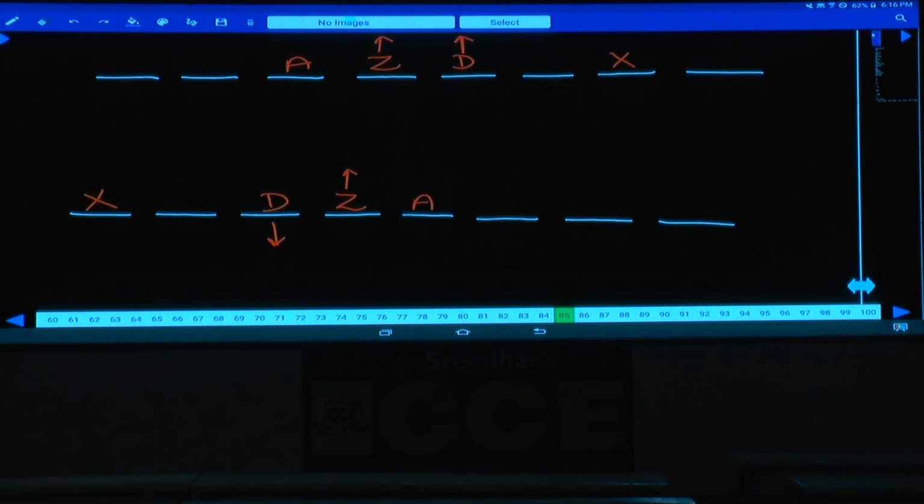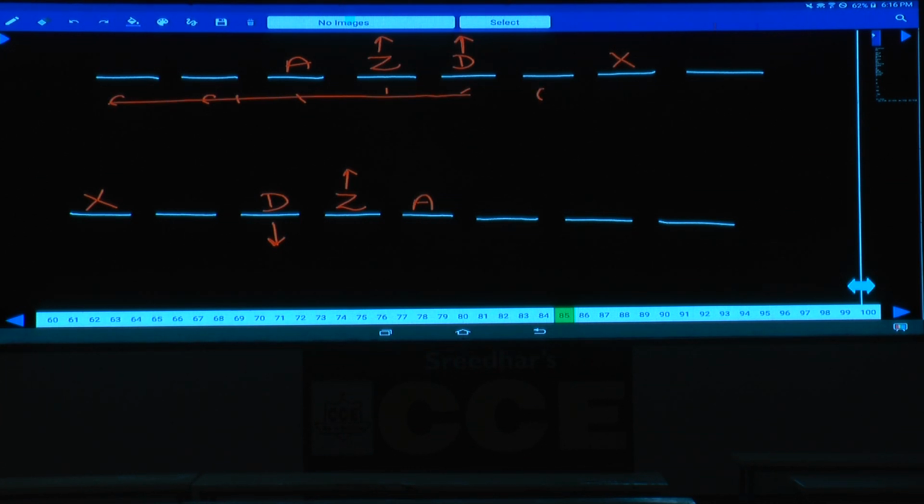Next one, C sits second to the left of W. W faces the same direction as D. Now, C is seated second to the left of W, and as of now, no information regarding this. Tell me what are the different possibilities. Can C be at this place? If C is here, 1, 2, 3, W must be here, which is not possible. C cannot be any one of these places.